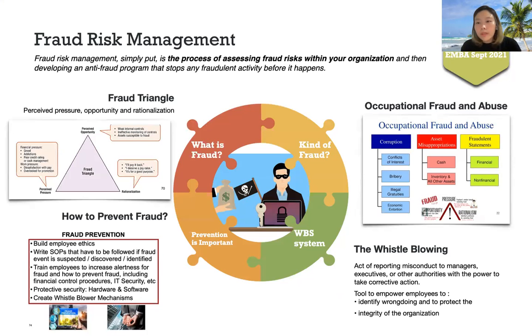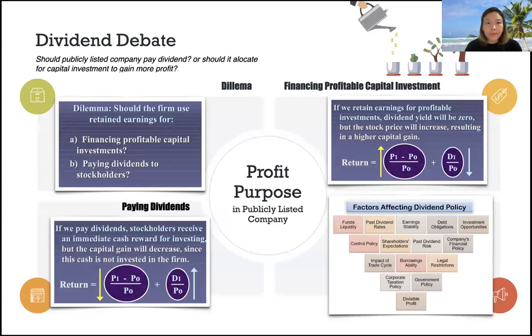What kind of fraud usually happens? There are corruption, asset misappropriation, and fraudulent statements. Whistleblowing is an act of reporting misconduct to managers, executives, or other authorities with the power to take correction, to empower employees to identify wrongdoing and to protect the integrity of the organization.